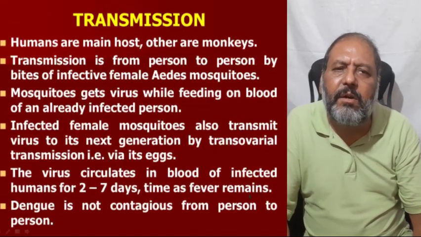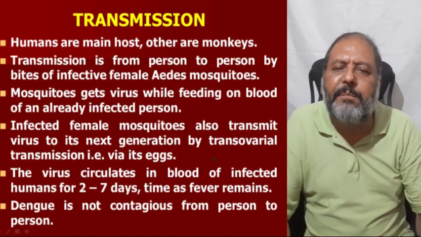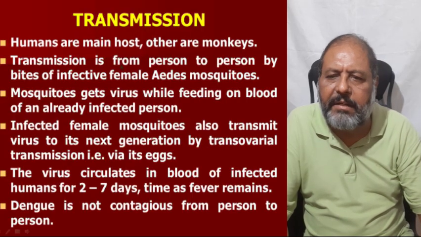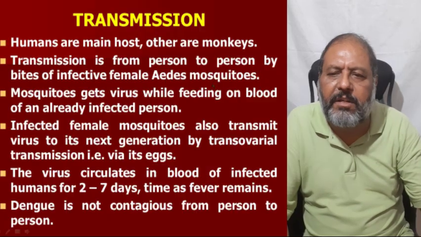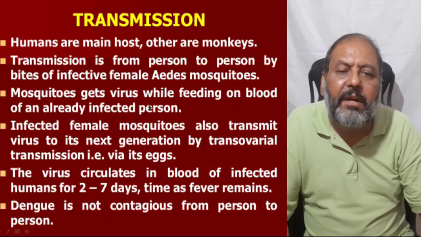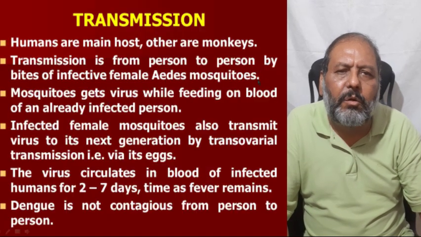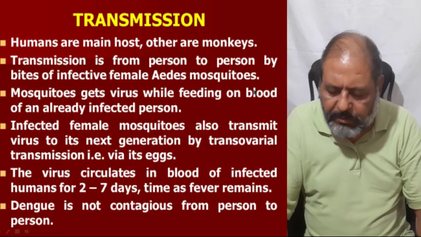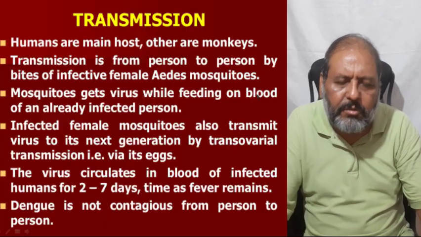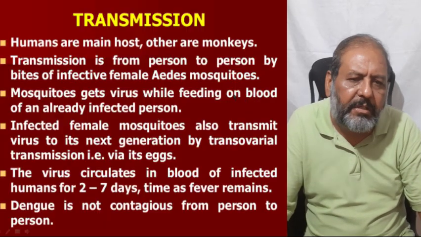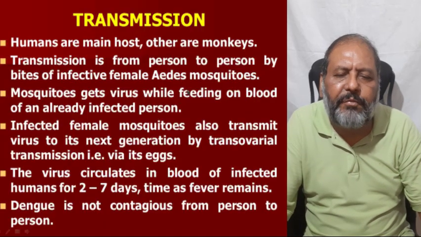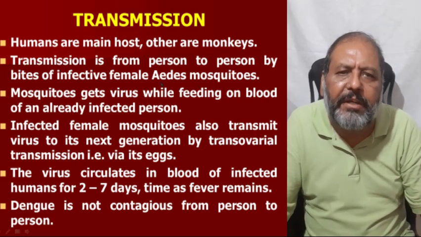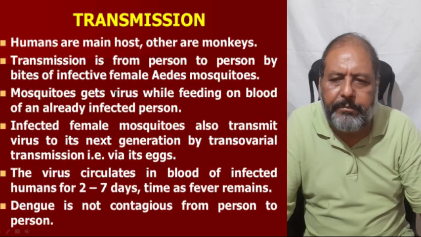Now the transmission of the disease. Humans are the main host, others are the monkeys, as I have shown you in my previous slide. Transmission is from person to person by the bites of the infective female Aedes mosquito. Why does the female Aedes mosquito bite? Because it has to produce eggs and needs good nutrition for the propagation of their generation. So these females suck the blood of humans as part of the feed for egg production.